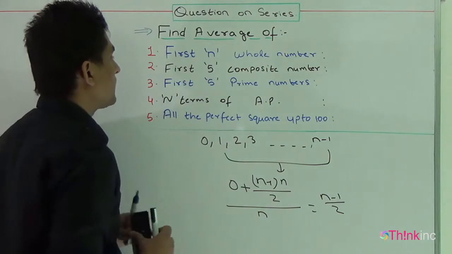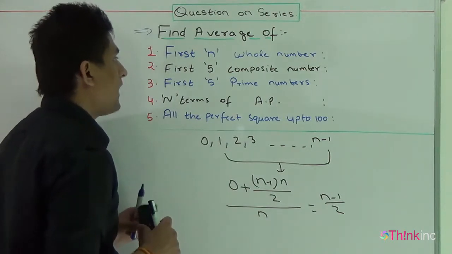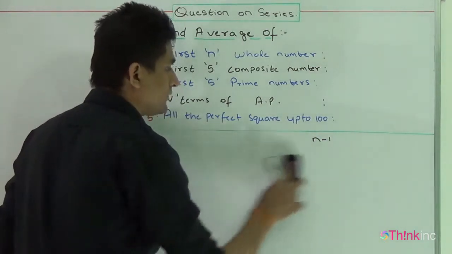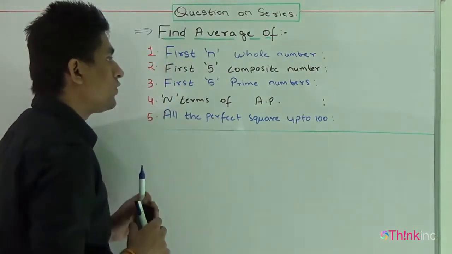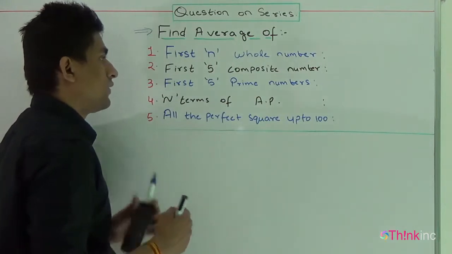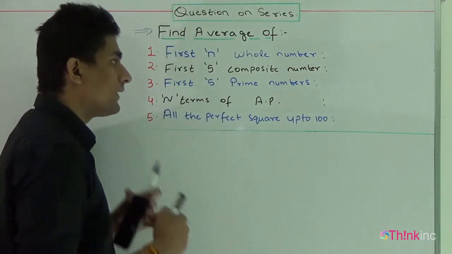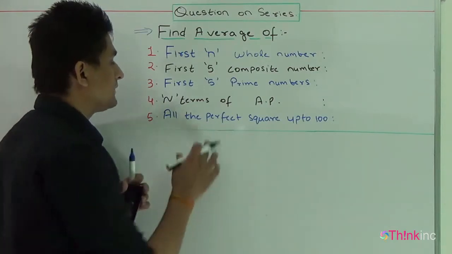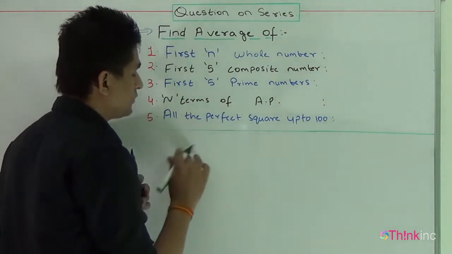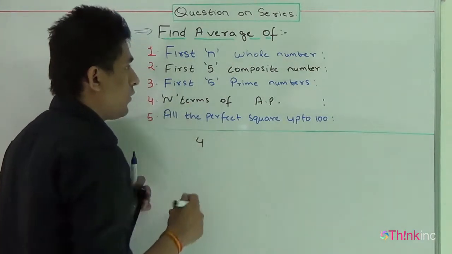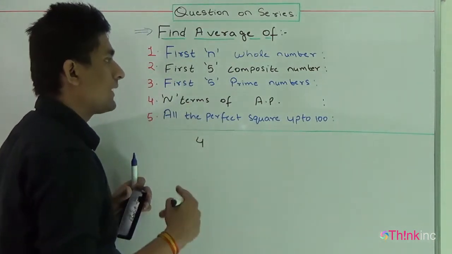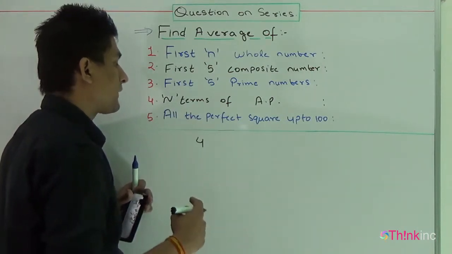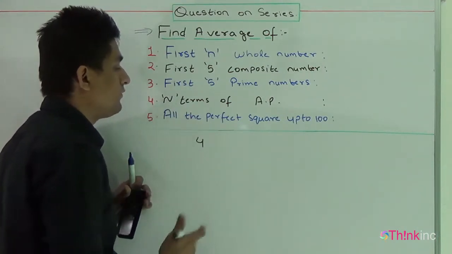Okay, now I'm moving to the second part. We have to find the average of the first 5 composite numbers. In order to solve this question, again, you need to know what a composite number is. To remind you, composite numbers are numbers which have more than 2 factors. That means the first composite number will be 4. 1 can't be a composite number because it has only 1 factor. 2 has 2 factors. 3 again has 2 factors. Therefore, the first composite number will be 4.